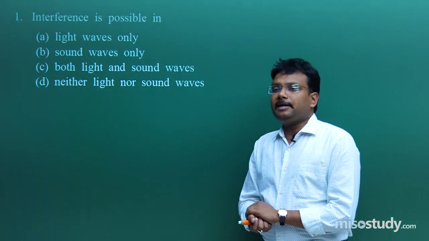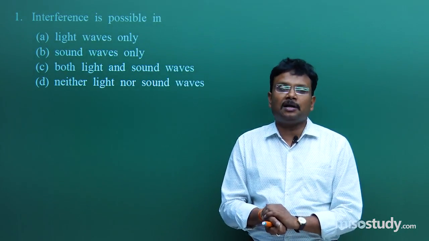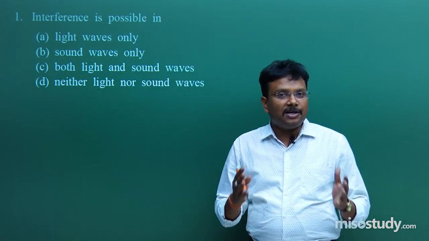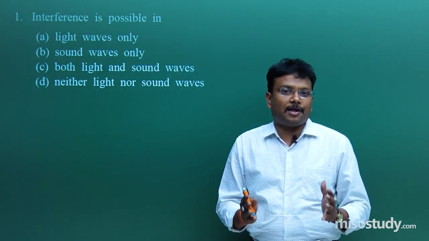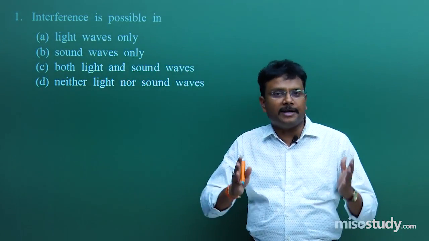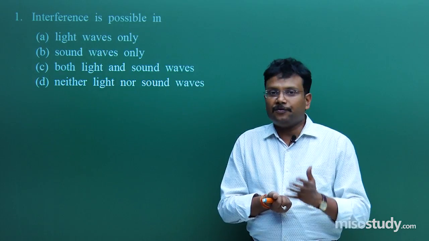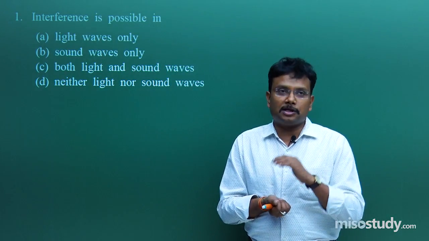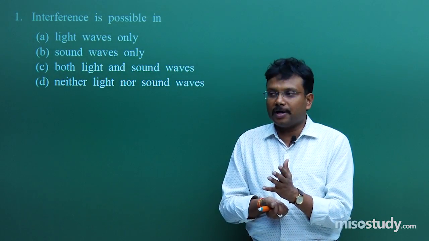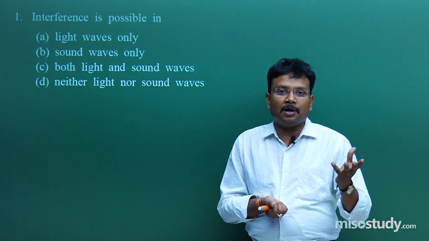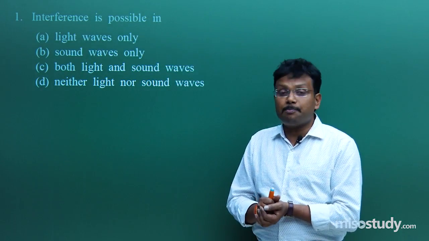Now interference, diffraction, reflection, these are concepts associated with any type of waves, whether they are longitudinal mechanical waves, or other types of waves.